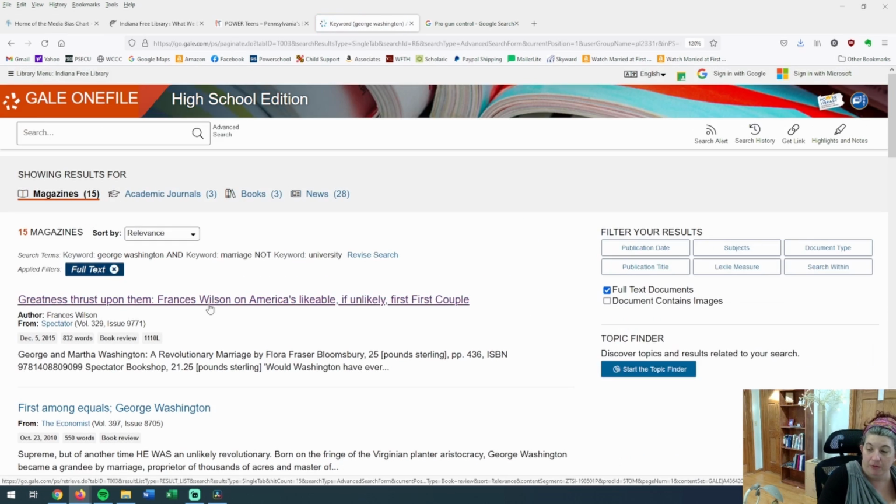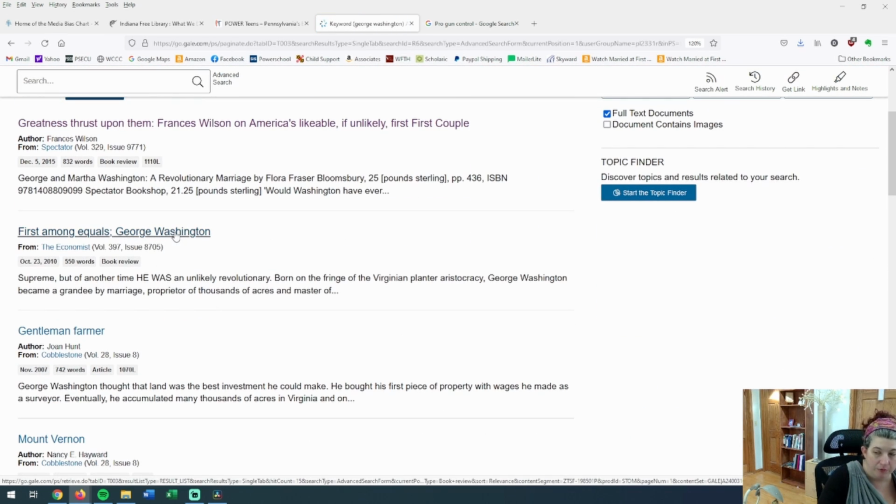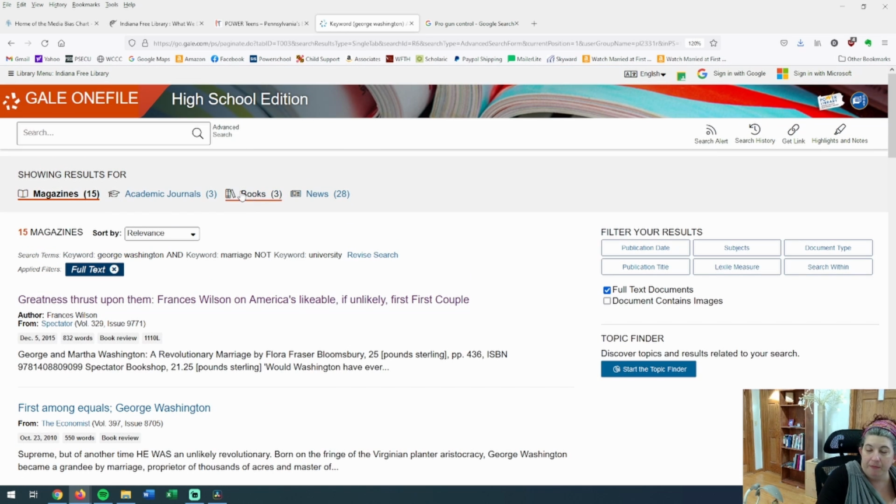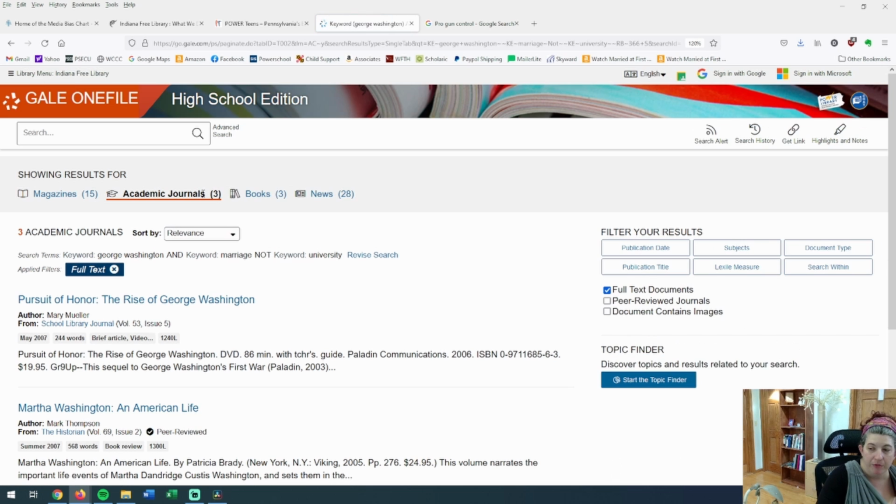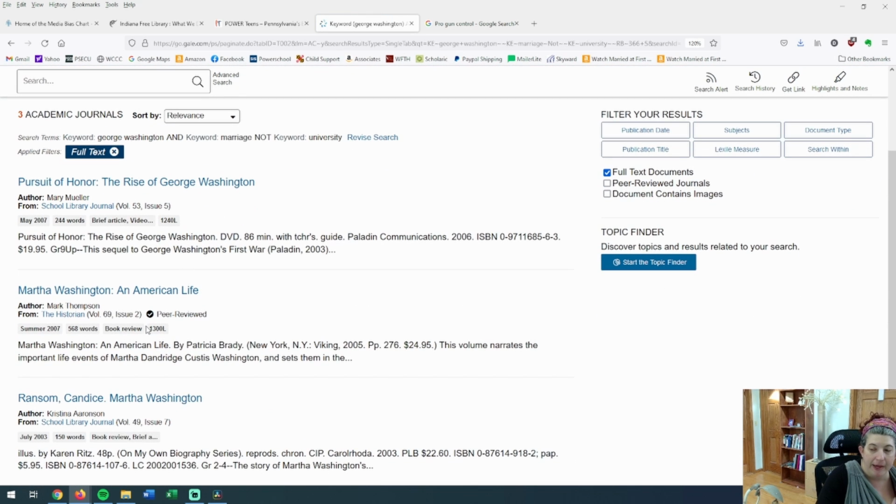I'm going to go back to the results. First among equals, George Washington, The Economist. This is a magazine article. I can look at academic journals. There's 3 of them. Magazine.